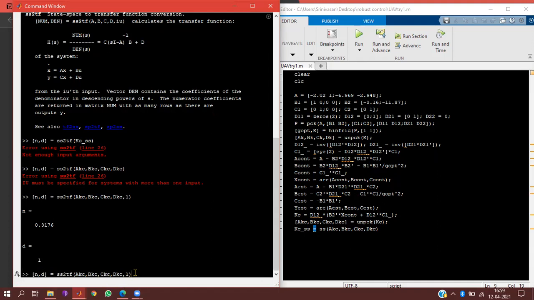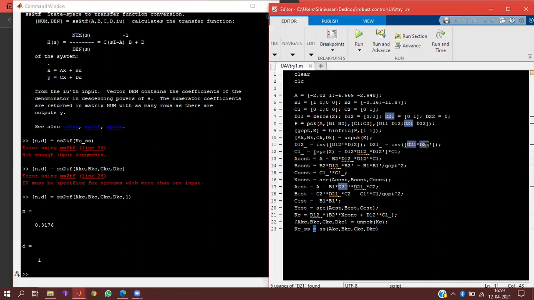One minute, let me take the notes. If you see that LFT, that is why we have to sit and think together. It will take time. When we discussed LFT, we had A, B1, B2, C1, D1 in state space form.